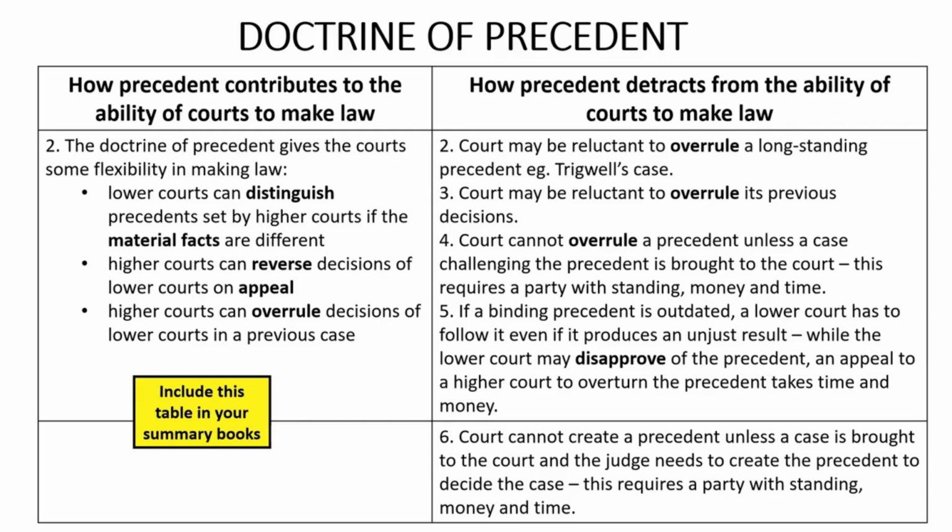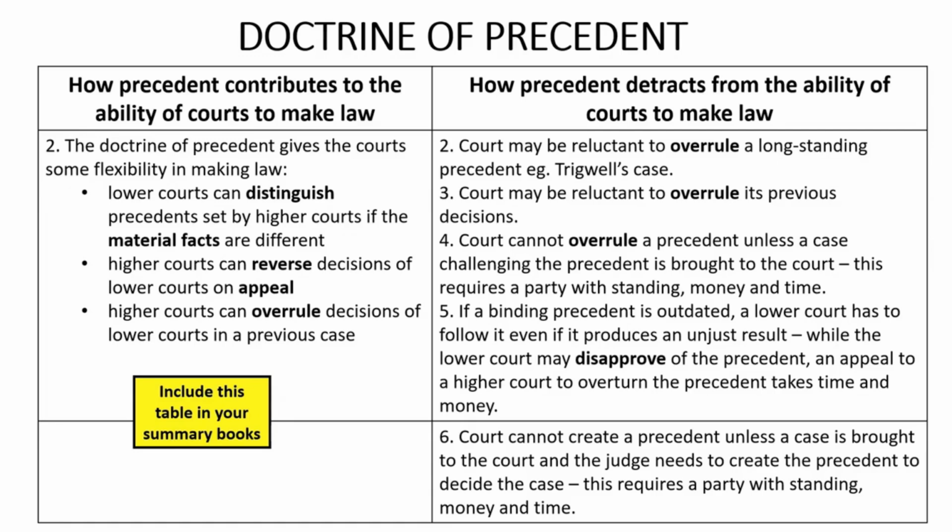Second, the precedent may have been reversed by a higher court on appeal, in which case the lower court is bound by the precedent set by the appeal court and is not bound by the precedent set by the court whose decision was appealed. Third, the precedent may have been overruled by a higher court in a later case, in which case the lower court is bound by the precedent set by the higher court and is not bound by the overruled precedent.